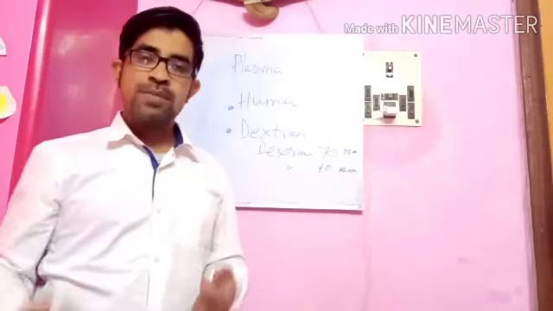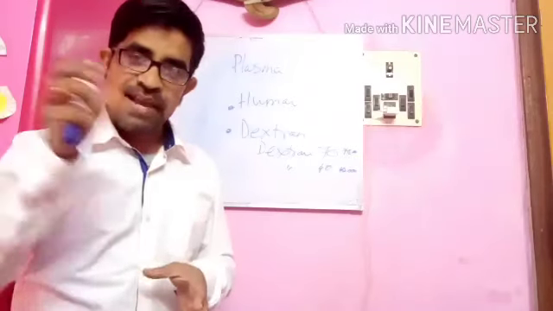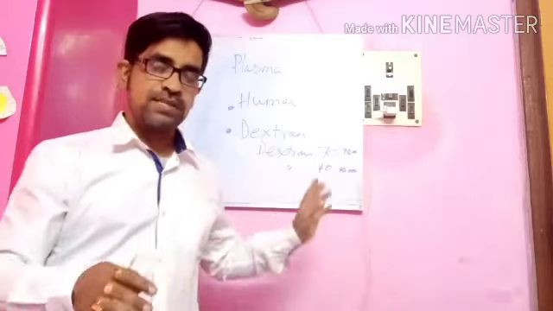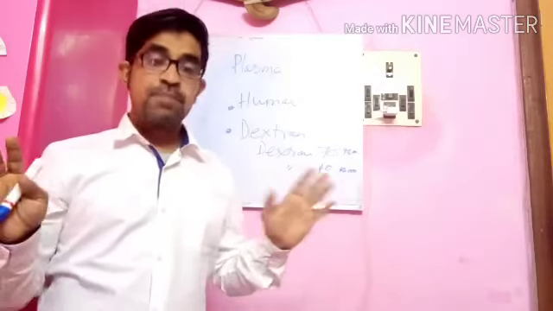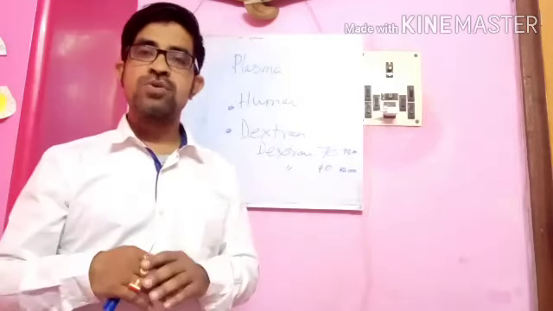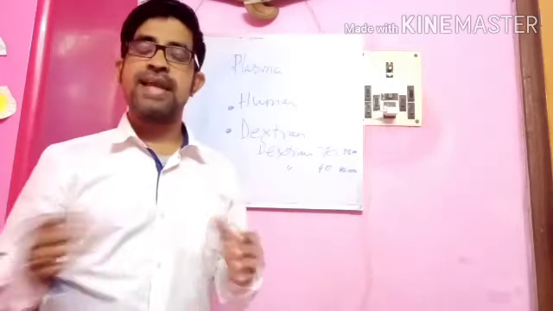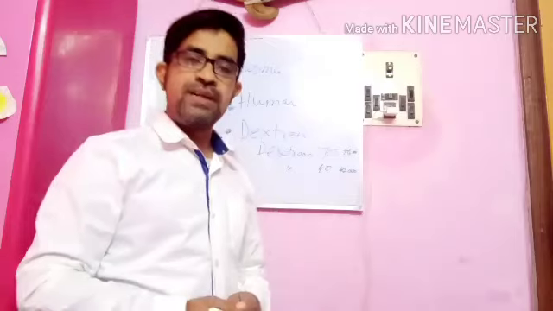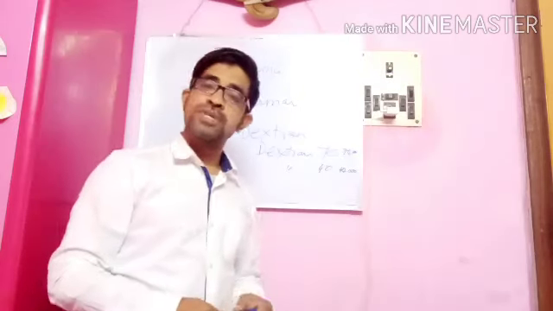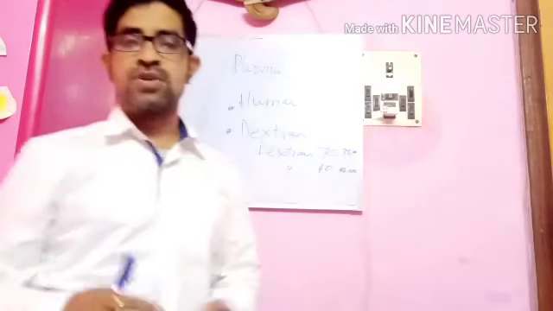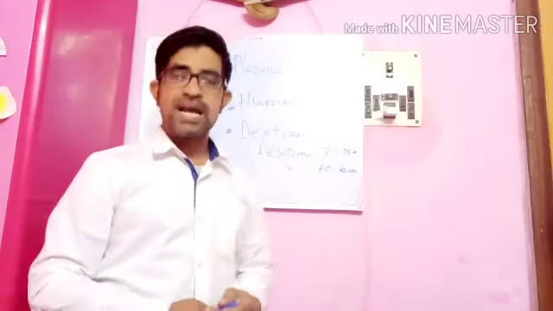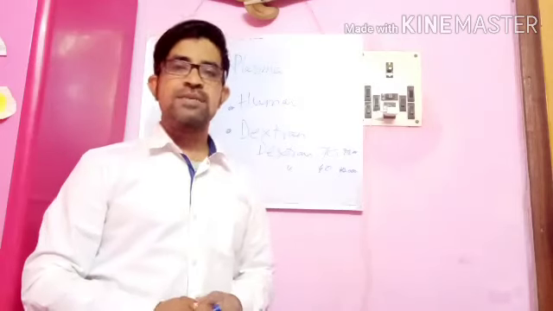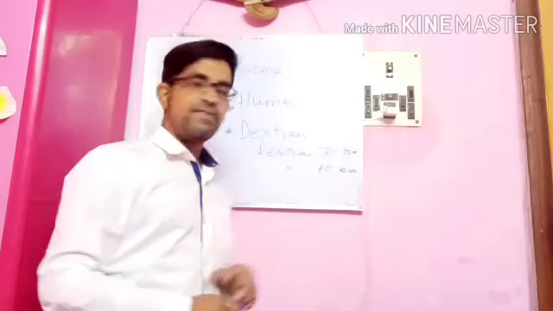So the body mistakenly recognizes it as an antigen, though it is not, and an antigen-antibody reaction happens. It is also going to interfere with our blood grouping system. So these are the drawbacks of dextran.